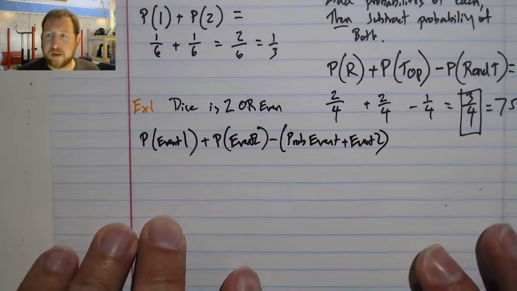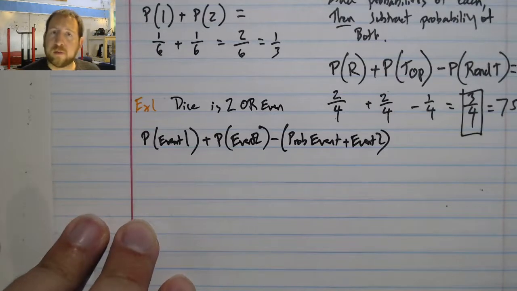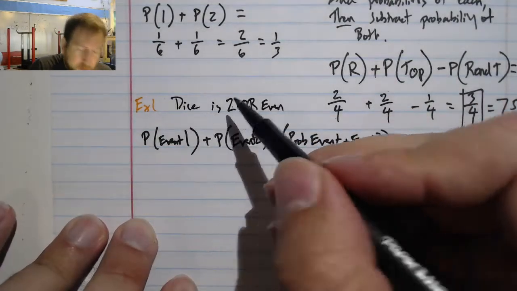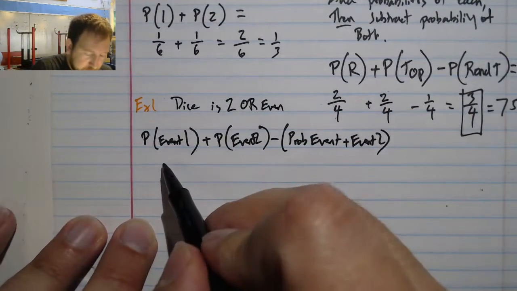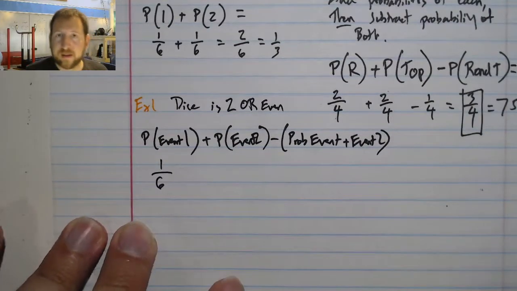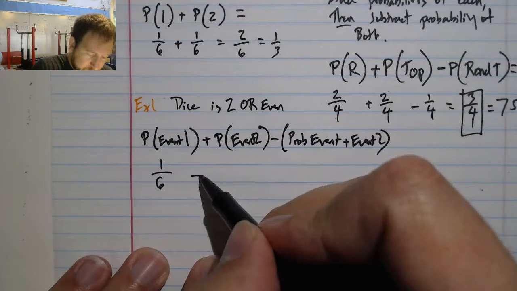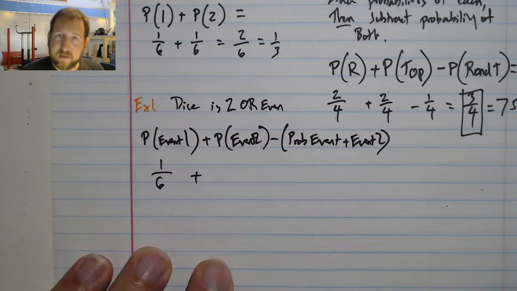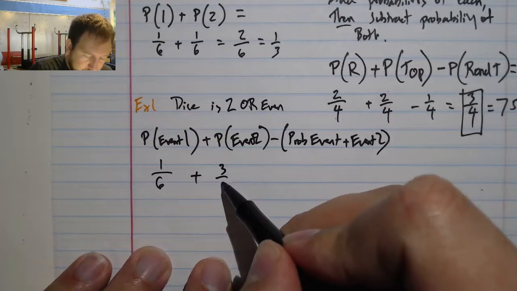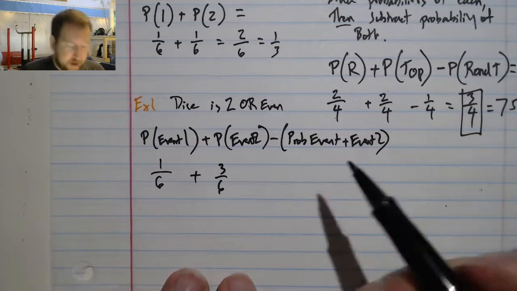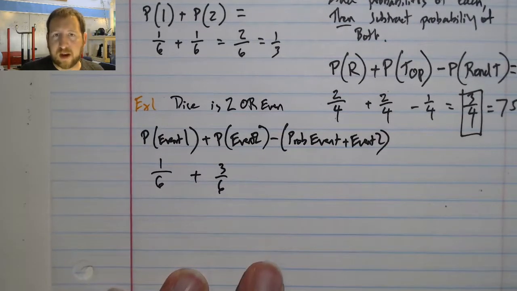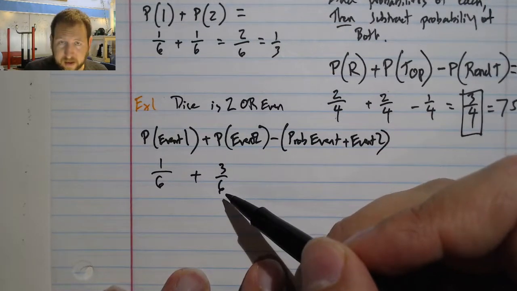This is going to give me my total probability. So all I'm going to do is put these things in and solve. My probability of rolling a 2 on a dice is 1 in 6, because there are 6 outcomes and there's only one 2. My probability of rolling an even number is 3 out of 6. I could write this as 1/2, but I know I'm going to have to add or subtract later, so I might as well leave the denominator the same.